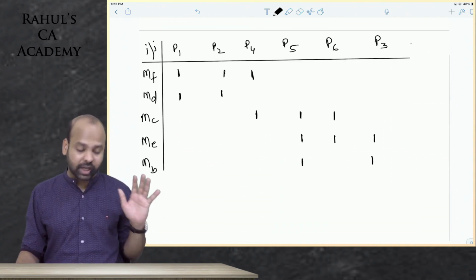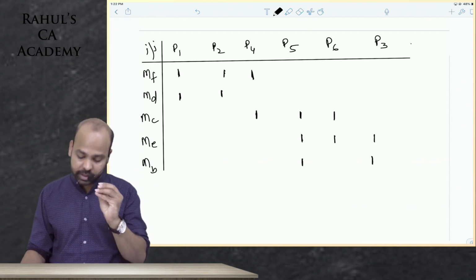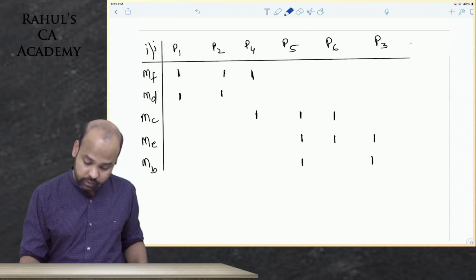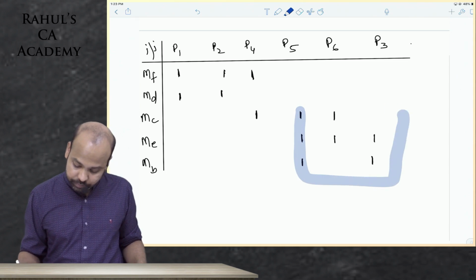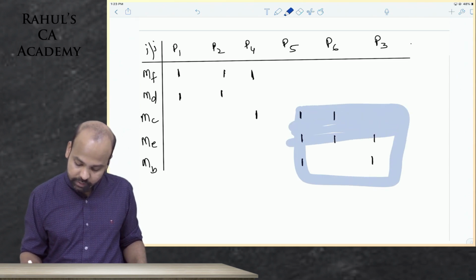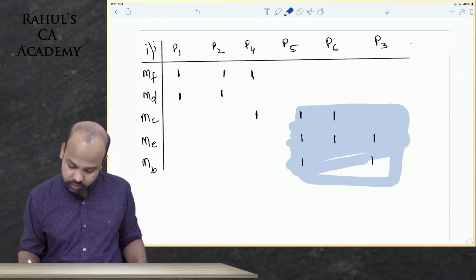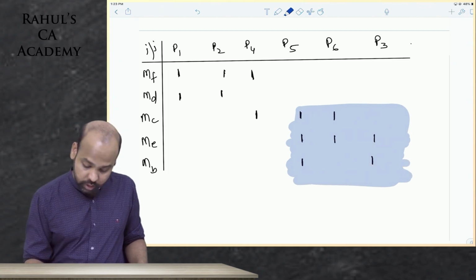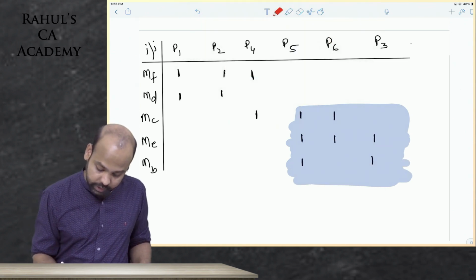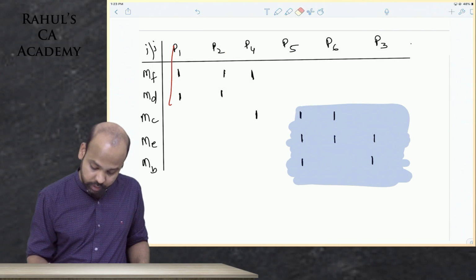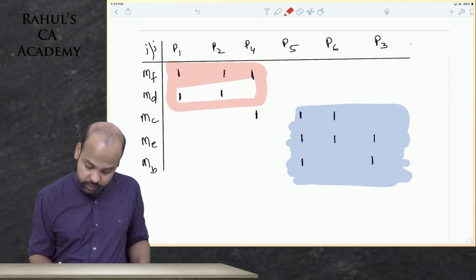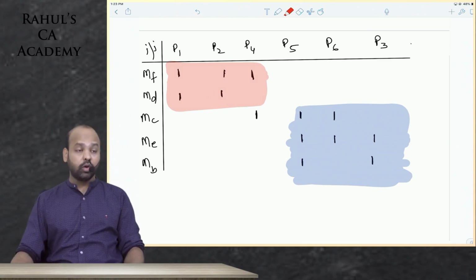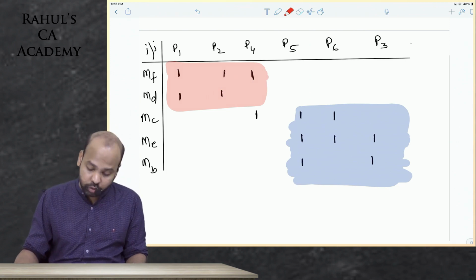So this is your final matrix, guys. But there is a small problem, beta, that there's an overlap. There is no doubt about it, guys, that this will form one cell. Yes or no? There is no doubt about it, guys, that this will form one cell. There's only a small overlap as such, guys. What is that overlap, guys? Part 4, where should I put?